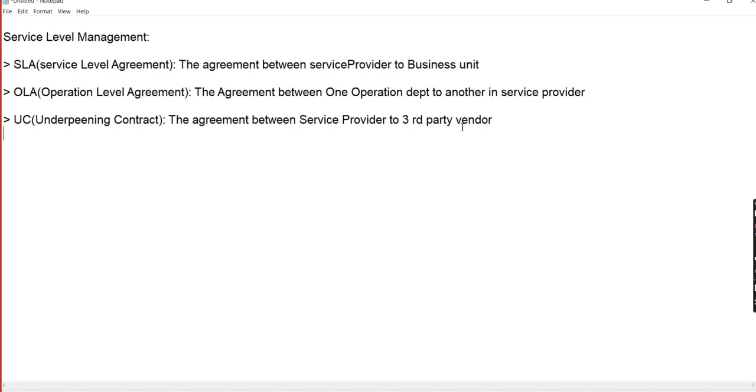That particular vendor is contacted by the service provider to resolve the issue. That type of agreement is the underpinning contract.